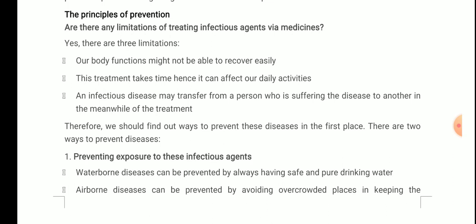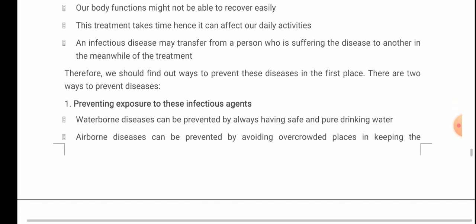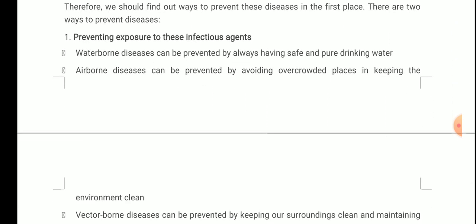Waterborne diseases can be prevented by always having safe and pure drinking water. Very important. Wherever there is contaminated water, you can remove it, or it should not be there. Airborne diseases can be prevented by avoiding overcrowded places and keeping the environment clean. Definitely. Where are the most likely chances of catching airborne diseases? In places that are overcrowded.